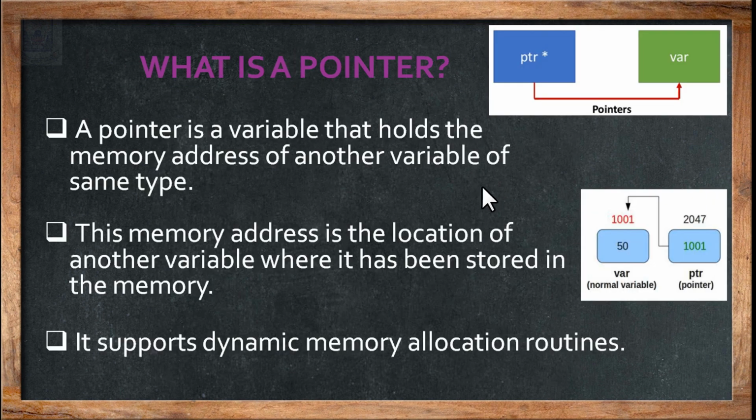Coming to the main concept of the chapter, which is pointers. Now we have referred to what is meant by variable. We said a variable is a storage location. What is the purpose of the variable? The purpose of the variable is to store the data values, not the addresses. Now what if I want addresses to be stored in some names?